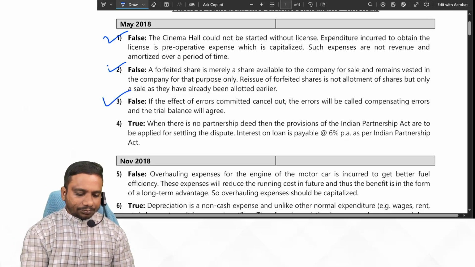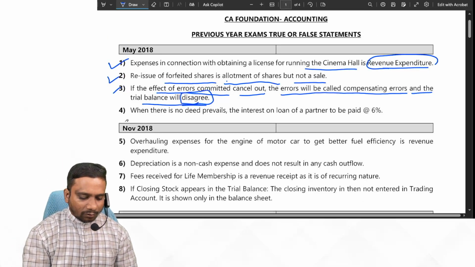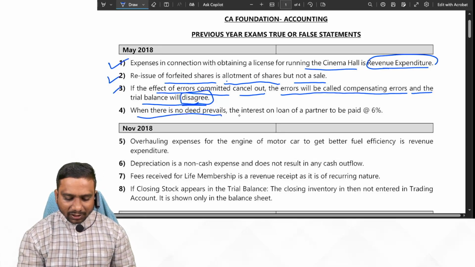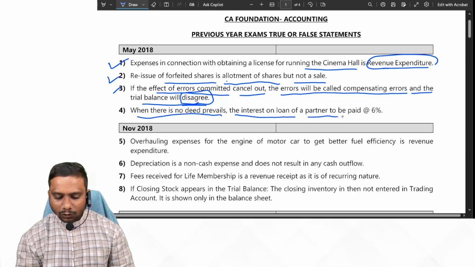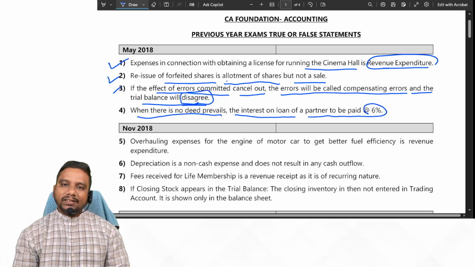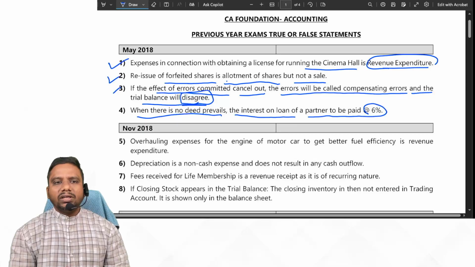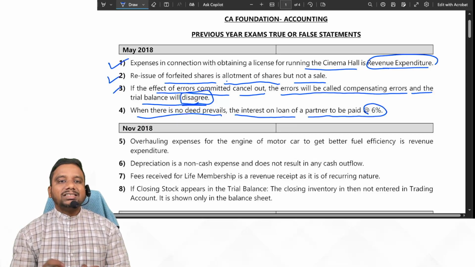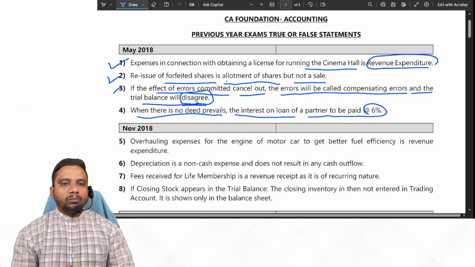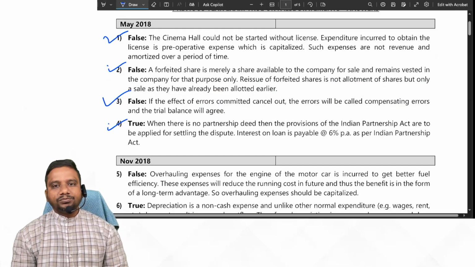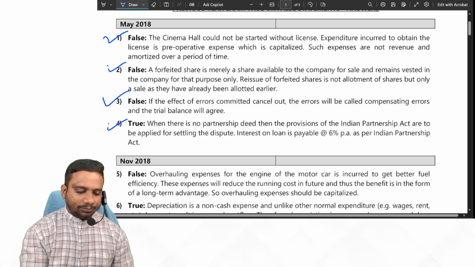Next. When there is no deed, relating to partnership, the interest on loan of a partner is to be paid at 6%. Yes. If there is no deed, then whatever the amount lent by the partner to the firm, he is eligible to receive 6% interest as per Partnership Act 1932. So the given statement is true. Yes or no, students? Next one.